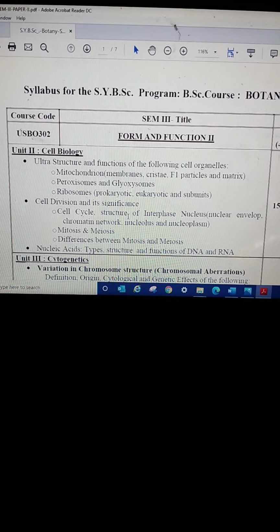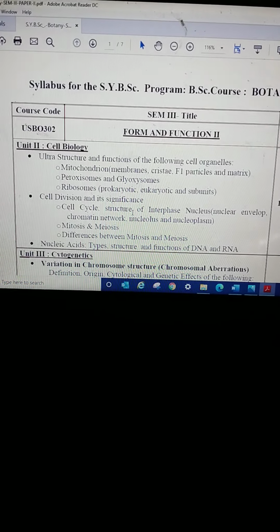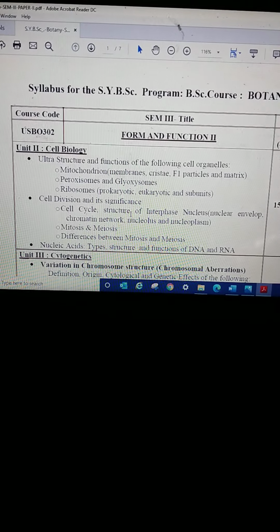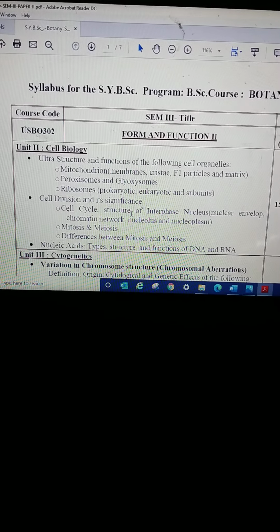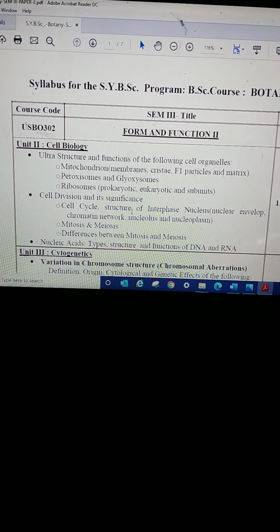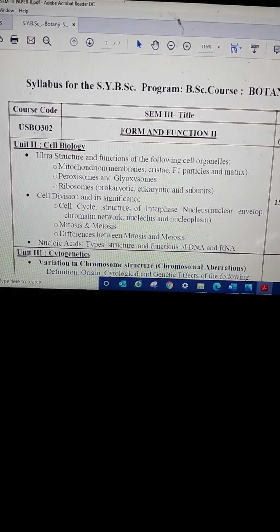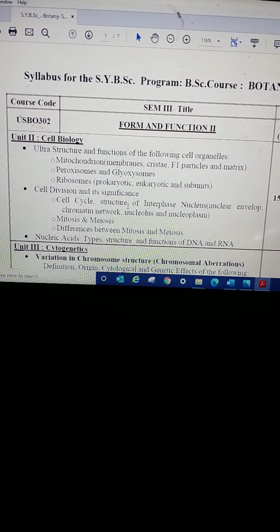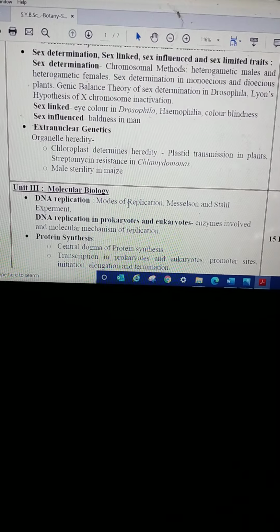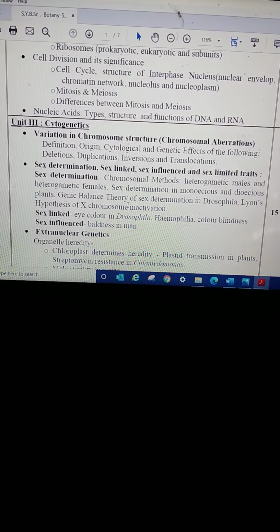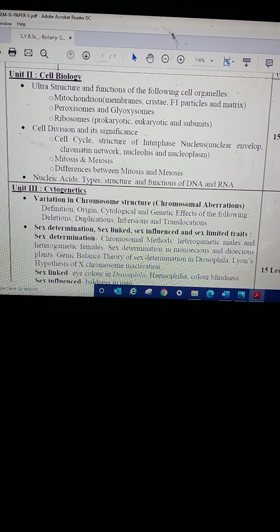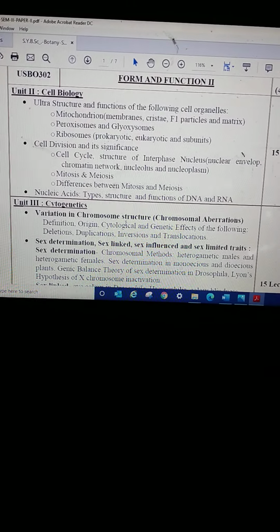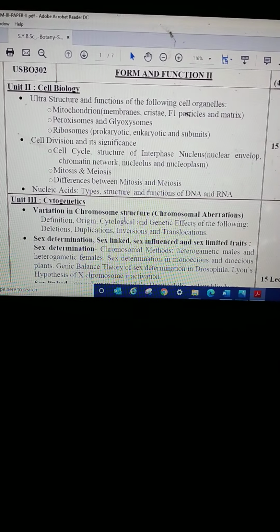In this paper there will be three units. Unit first is on cell biology. Unit second is on cytogenetics and unit third is on molecular biology. So today we start unit first, cell biology.